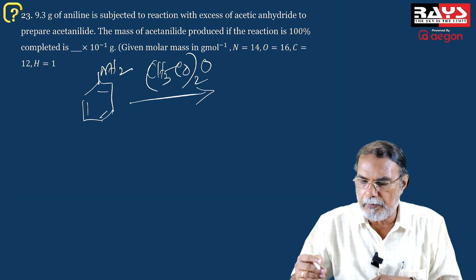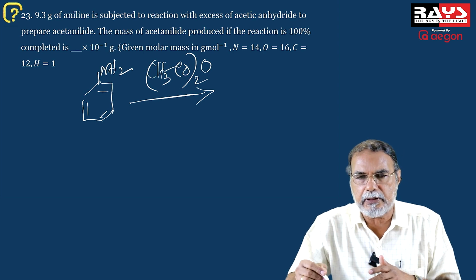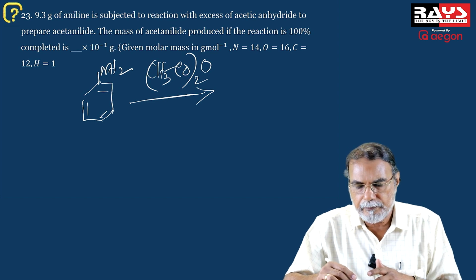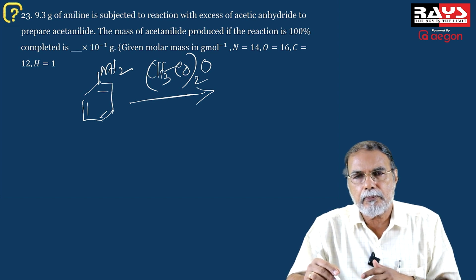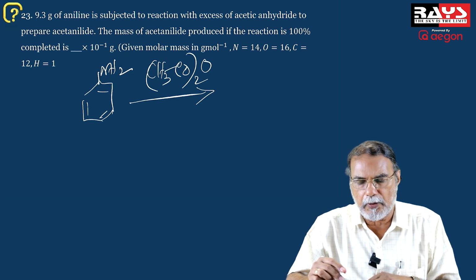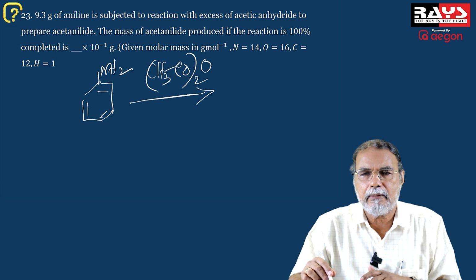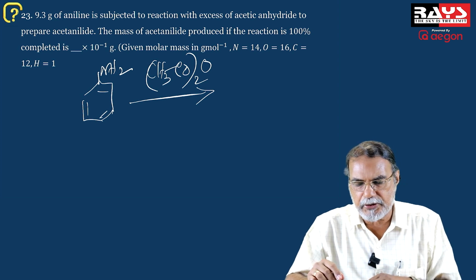To get the compound acetanilide, this is something that you study in the chapter on aniline. It is also studied in the practical chemistry of aniline. The preparation of acetanilide, that is there in the practical chemistry.